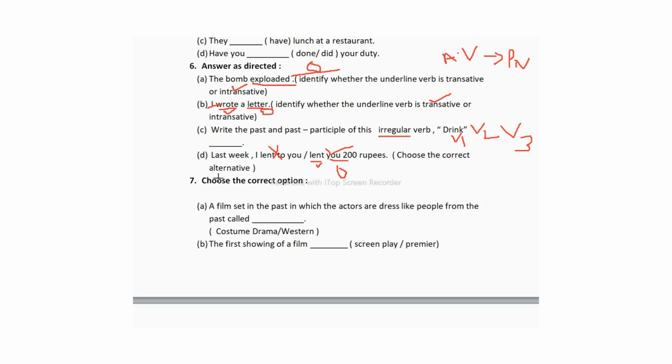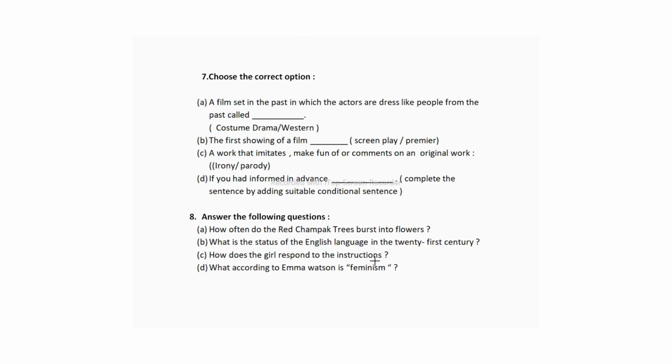Now let us see the seventh question. This seventh question is from the third unit, which is film and technical vocabulary. Now let us see the first question: A film set in the past in which the actors are dressed like people from the past. What do we call that? Costume drama or western? We call it costume drama.